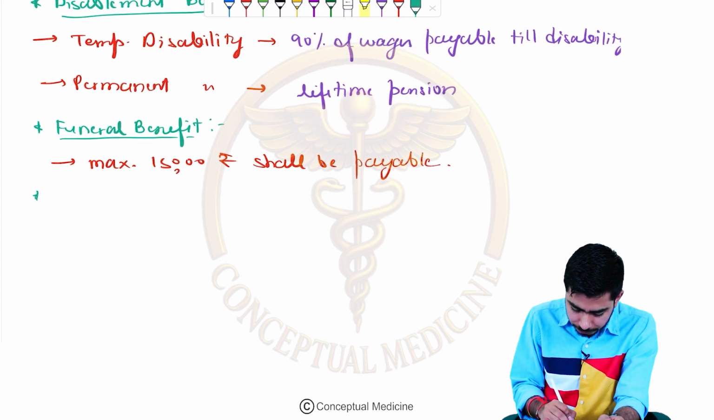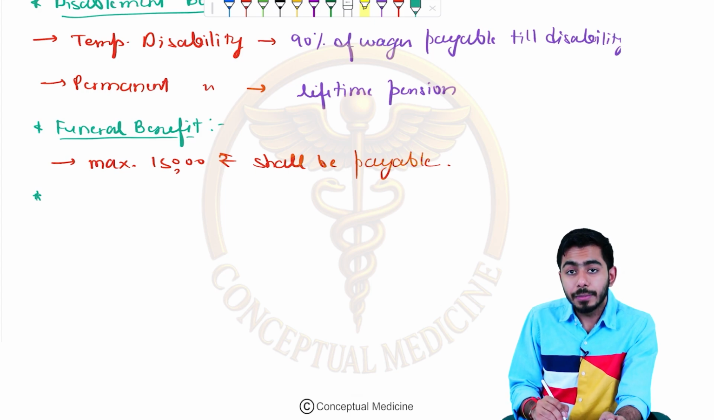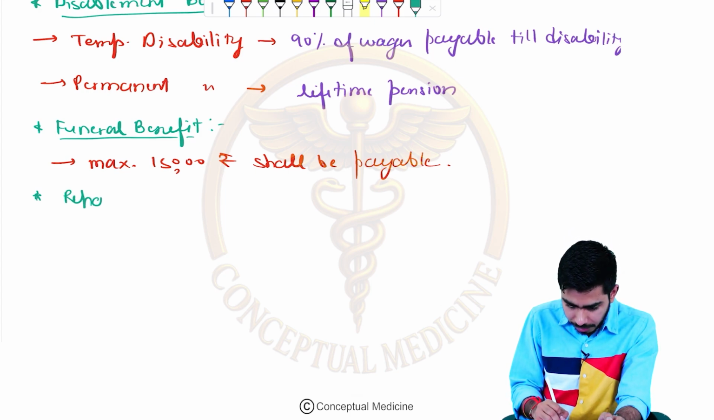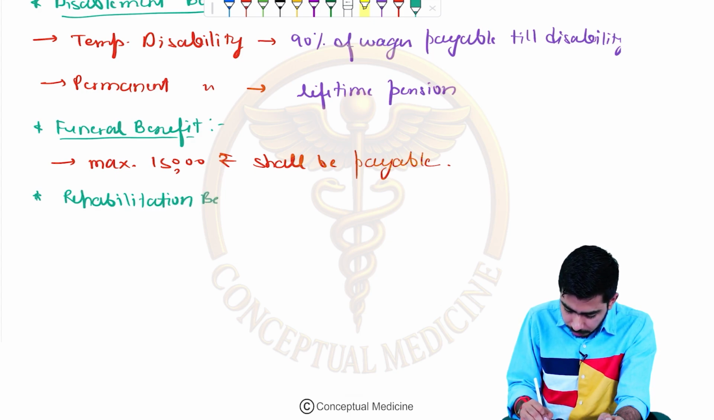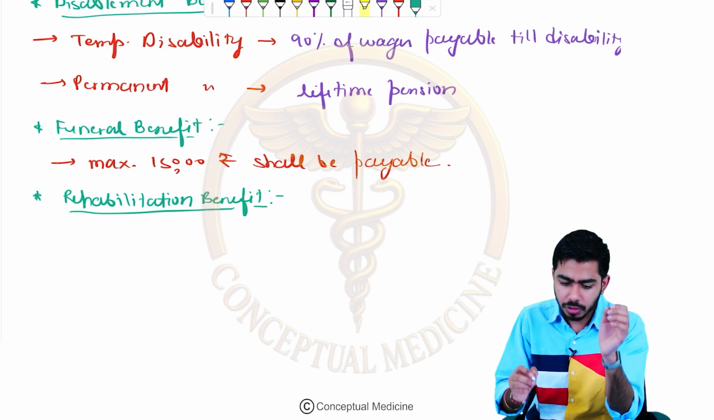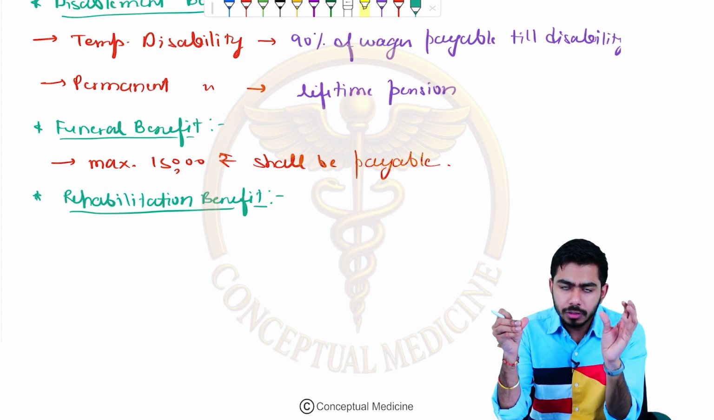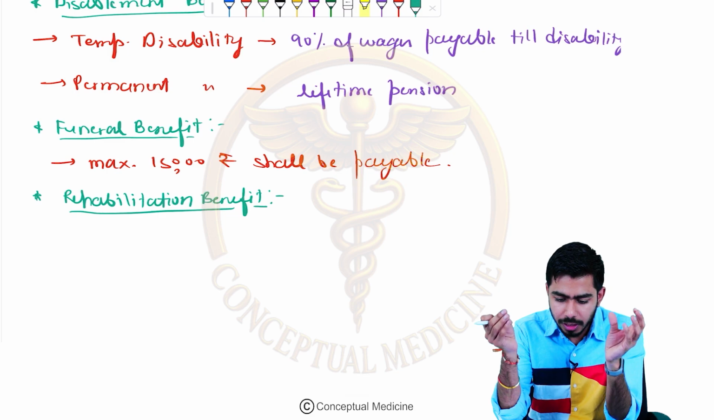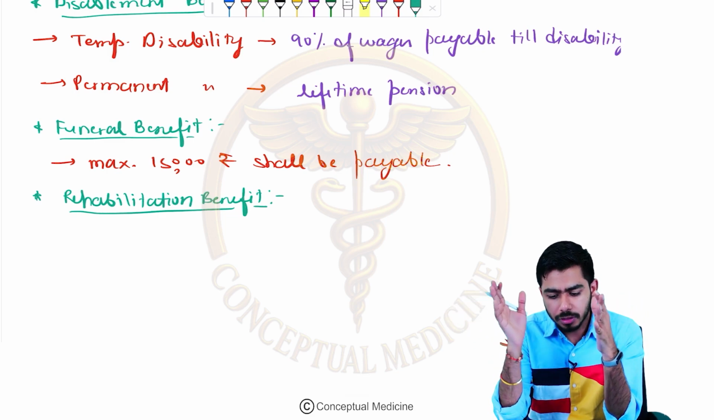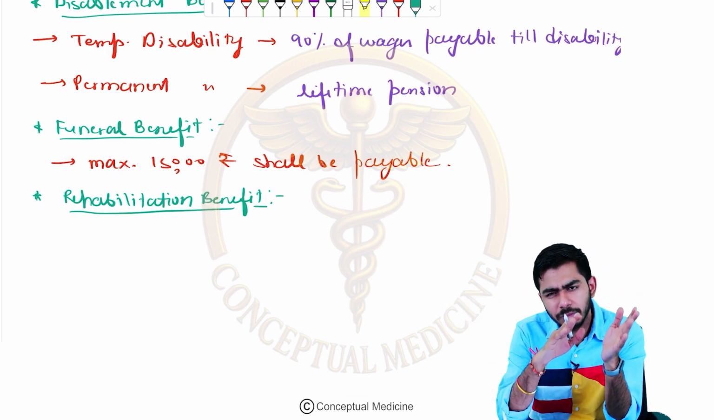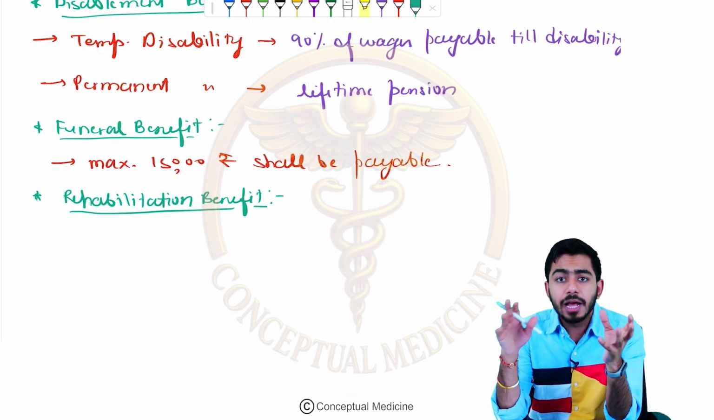Okay, so that is also given. Now the next one is the rehabilitation benefit, or rehabilitation support. Under this benefit, the insured person, who was actually the beneficiary, and the family will keep getting medical treatment even after their retirement.